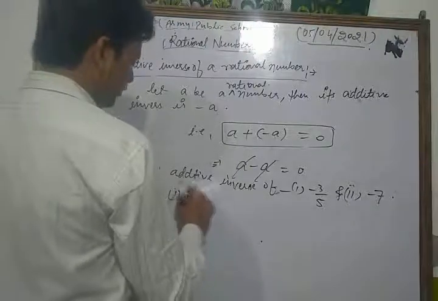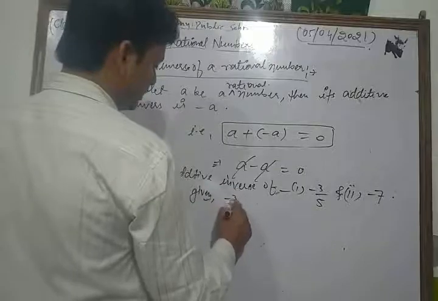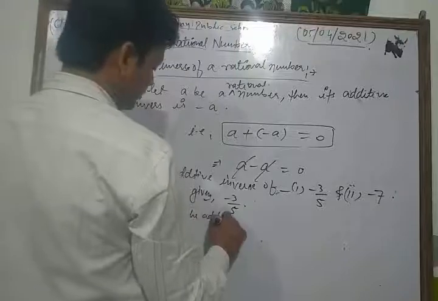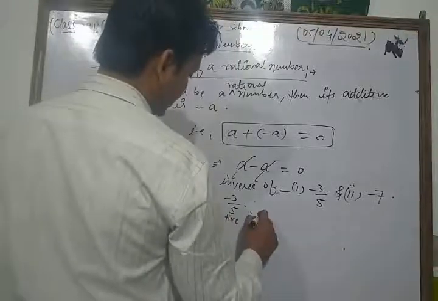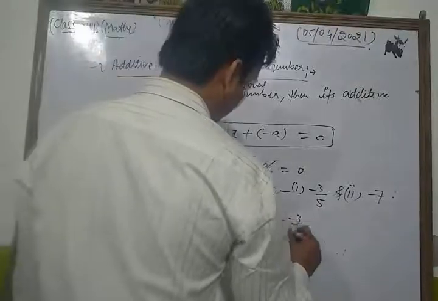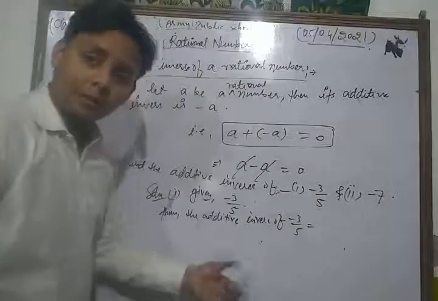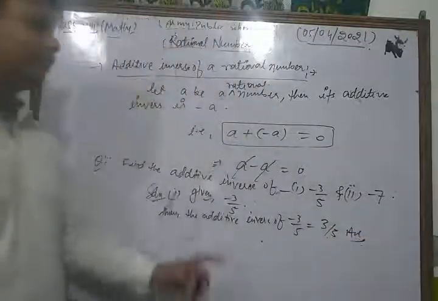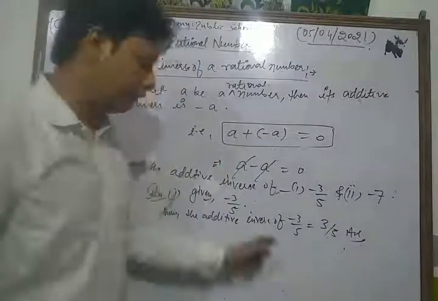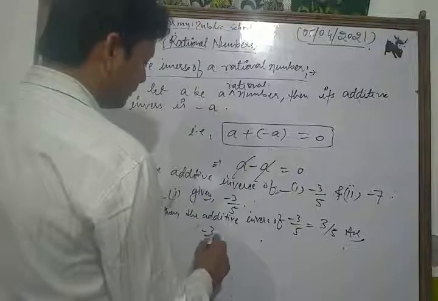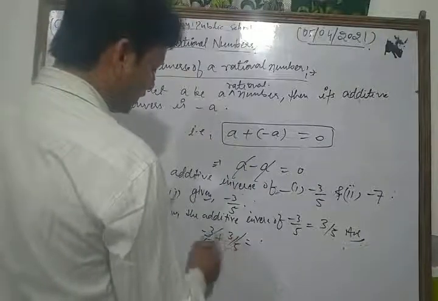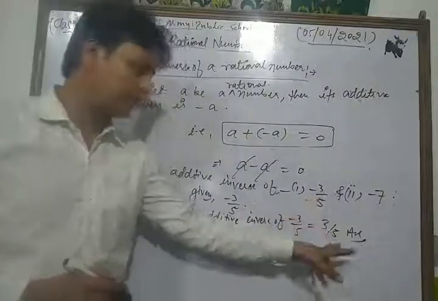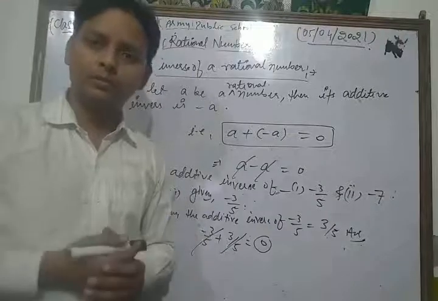First part: we are given a rational number, minus 3 by 5. Thus the additive inverse of minus 3 by 5 is plus 3 by 5. Why? Because the sum of a number and its additive inverse is always 0. If we write minus 3 by 5 plus 3 by 5, we get 0. Okay, thus the additive inverse of minus 3 by 5 is plus 3 by 5. Now the concept of additive inverse is clear.